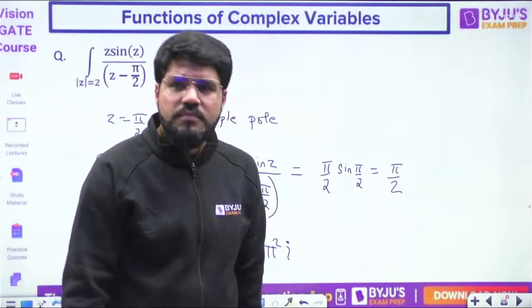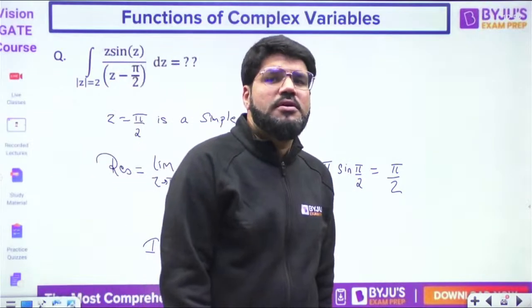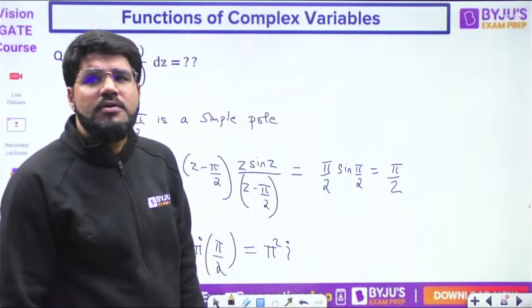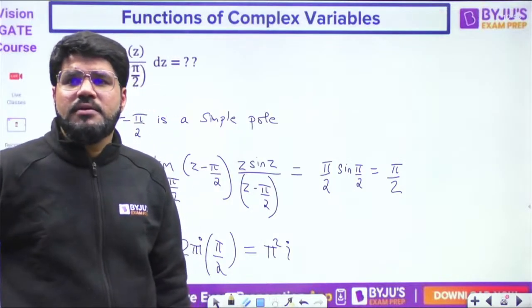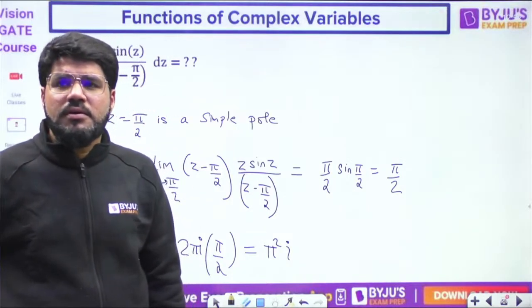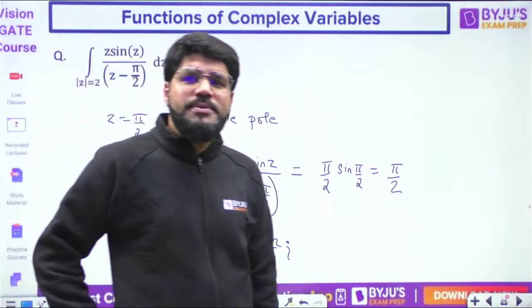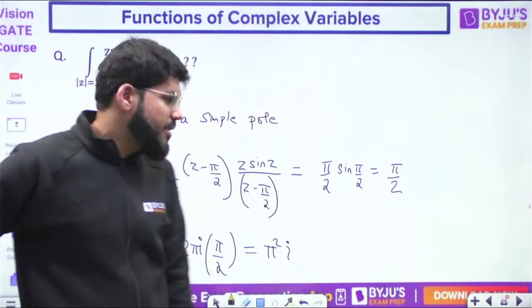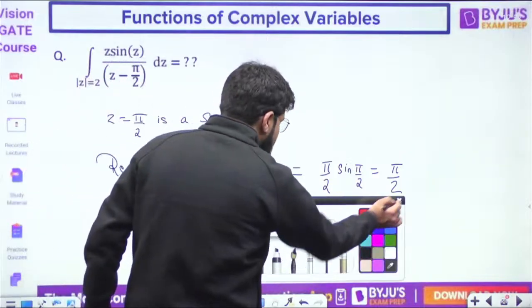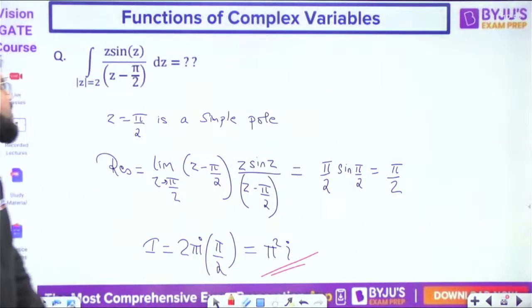Ravi Teja, that depends on your branch. Okay, pi square i, yes, correct. Ashok, correct. Aryan, correct. Ananta, counterclockwise means positive, correct? Anti-clockwise or counterclockwise is defined as the positive direction of integral. The answer is pi square i.